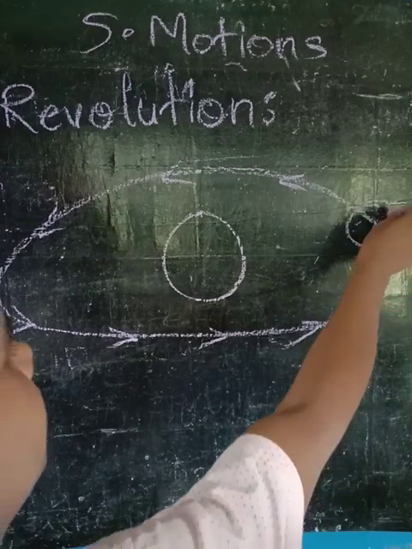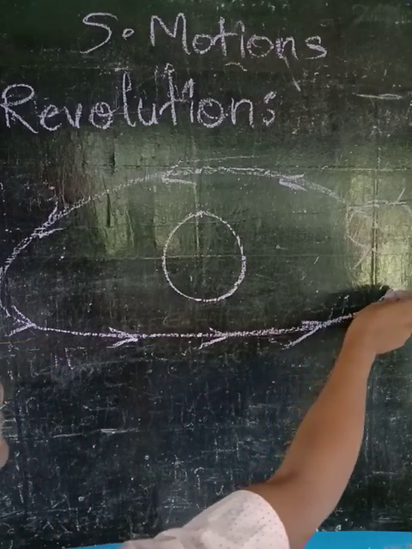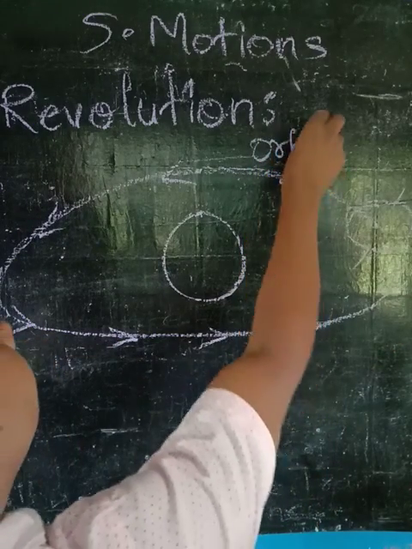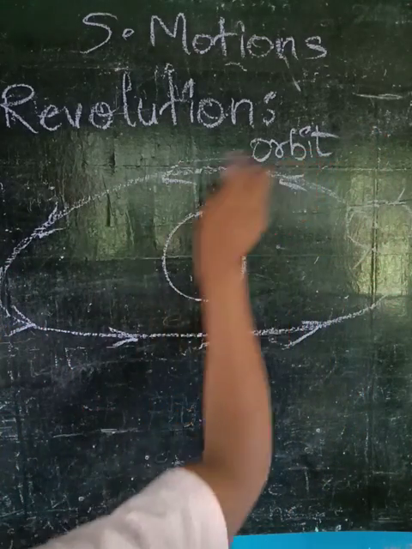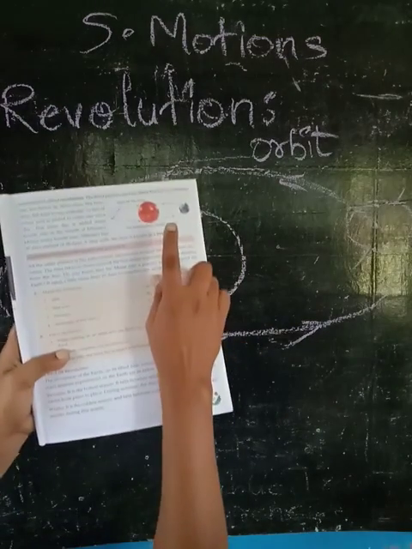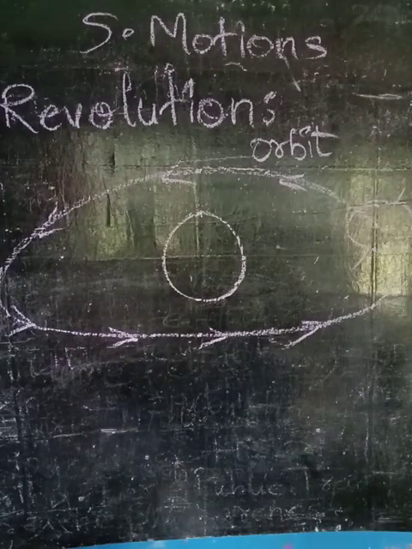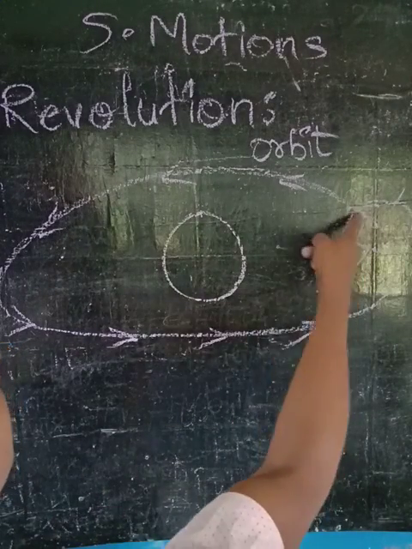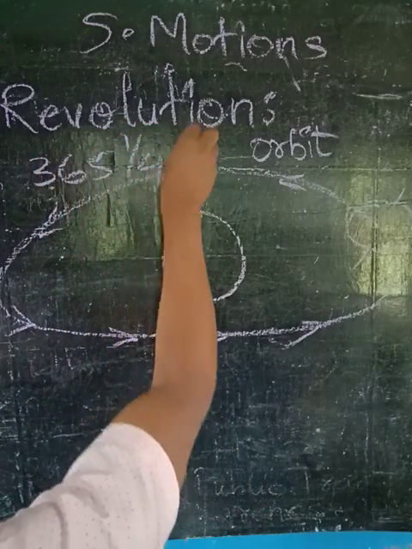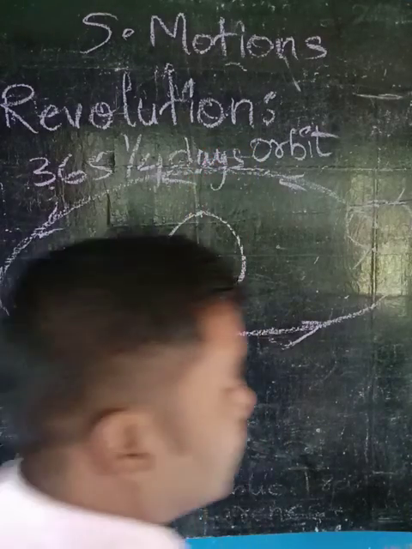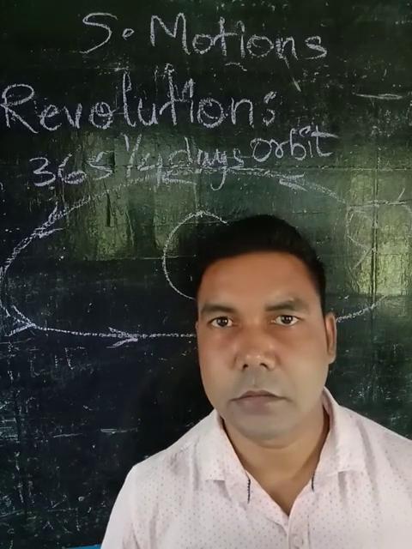So the movement of the earth is on a fixed path. It is called an orbit. As I told you earlier also, the movement of the earth is on a fixed path, called the orbit. You can see the diagram here. The earth completes one revolution in 365 1/4 days.